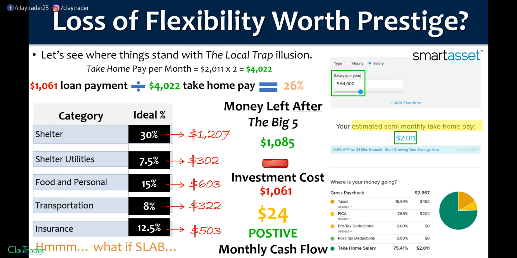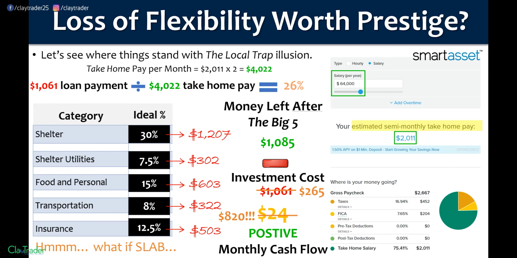So I was curious, what if we applied the slab method to this? If we did apply the slab method to get that same engineering degree, and remember, we've already had the job market discussion, so we won't go down that path, but at that point, we know that the slab method has you right around $265. So instead of a $1,061 payment, if you bring that down to $265, what's that going to do?